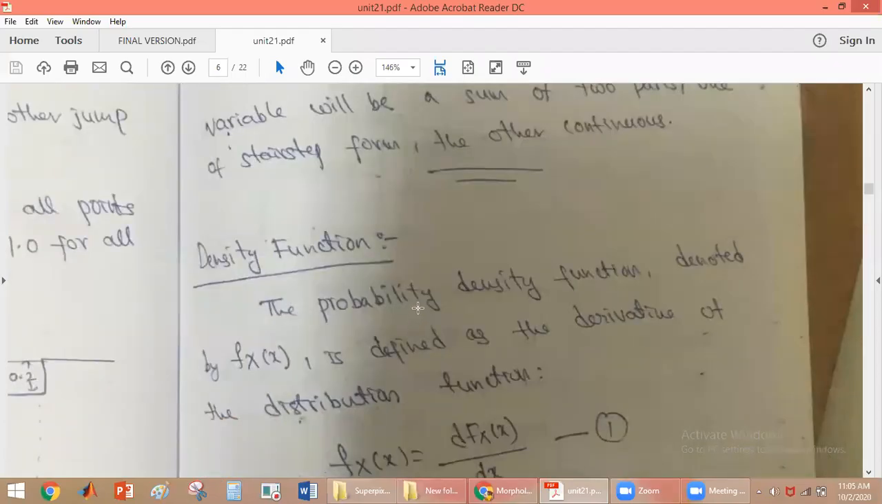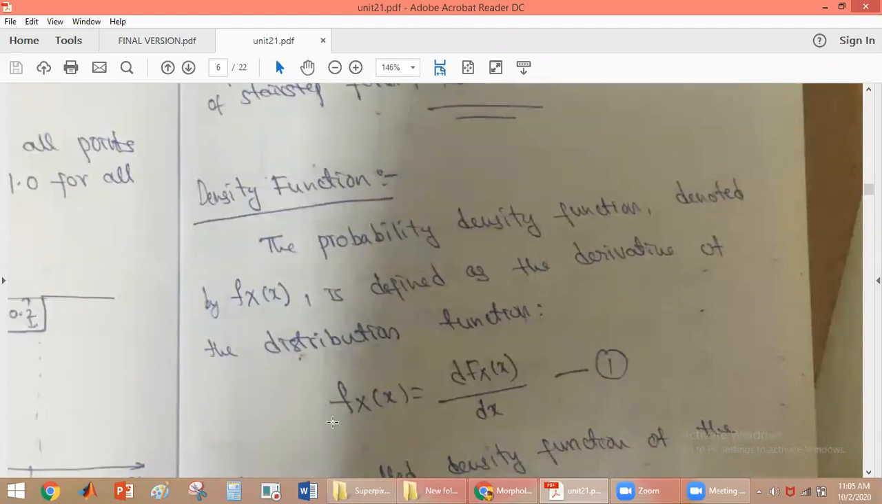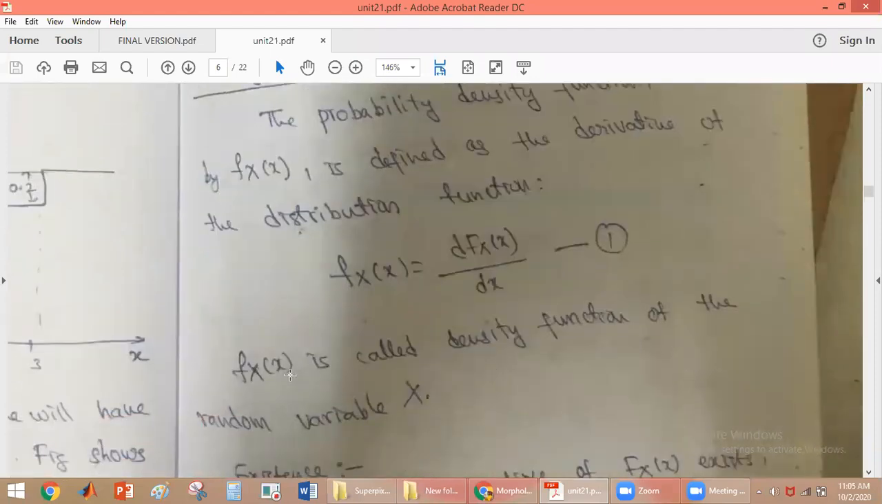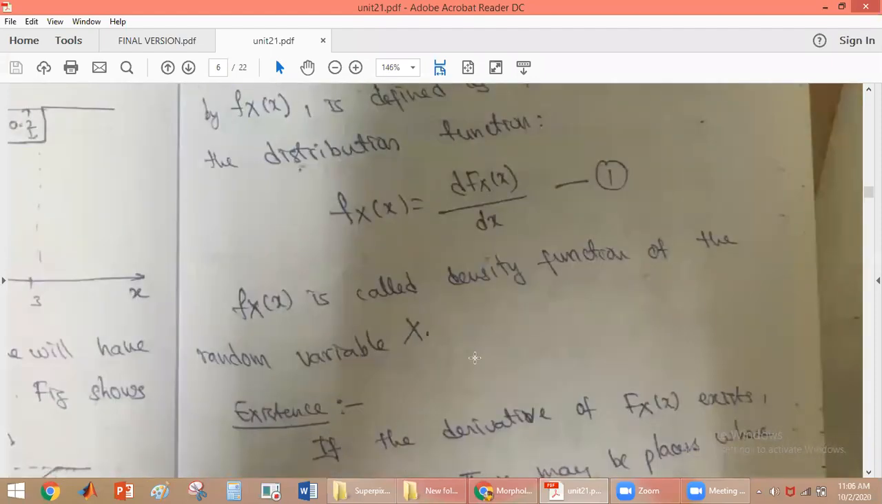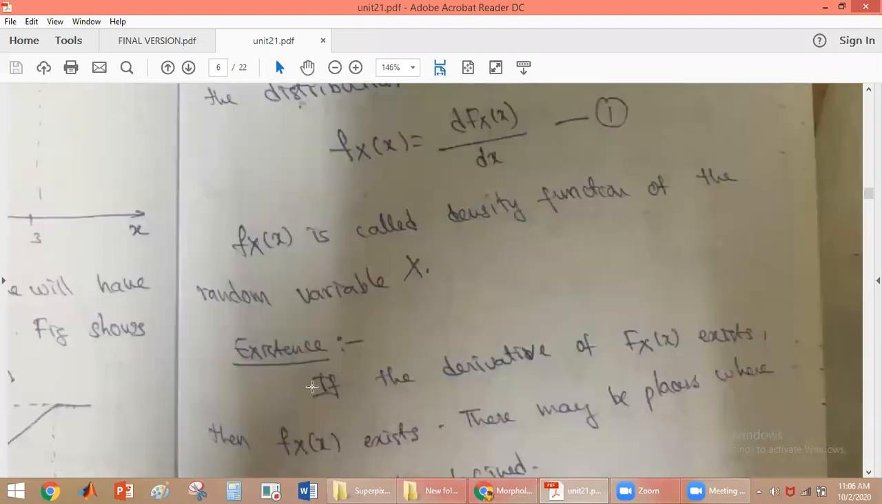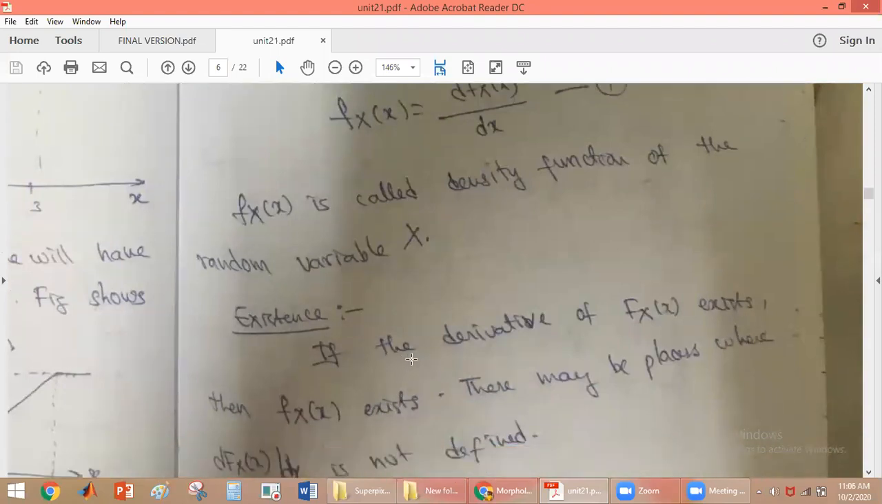So the probability density function, denoted by small f_X(x), is defined as the derivative of the distribution function. So f_X(x) is equal to dF_X(x)/dx, where f_X(x) is called the density function of the random variable X. The condition for the density function to exist is that, since the density function is the derivative of the distribution function, if the derivative of capital F_X(x) exists, then the small f_X(x), the density function, will also exist.